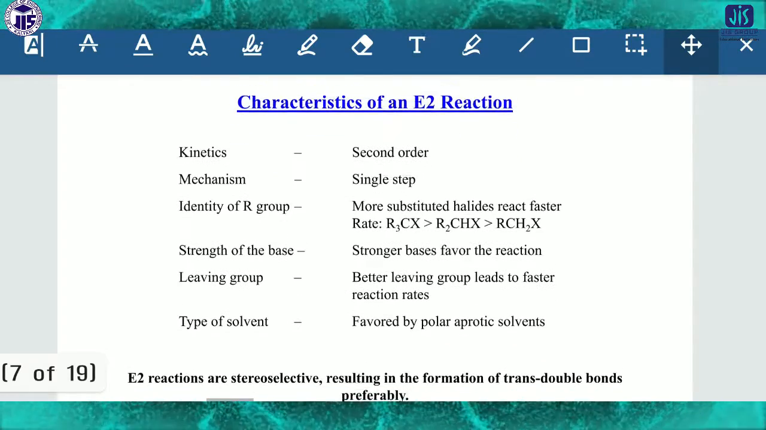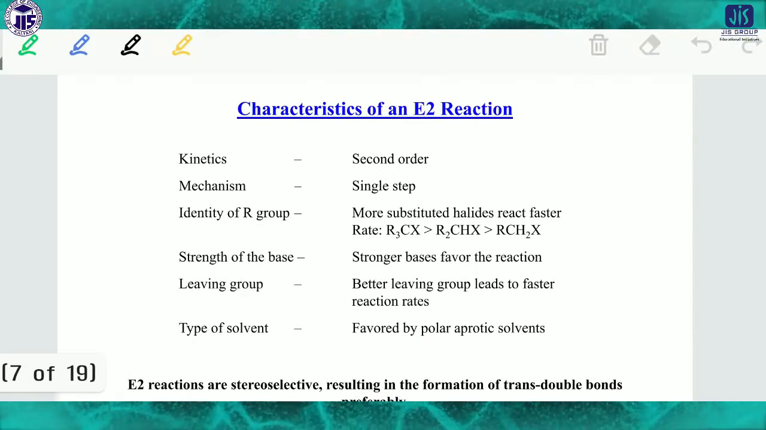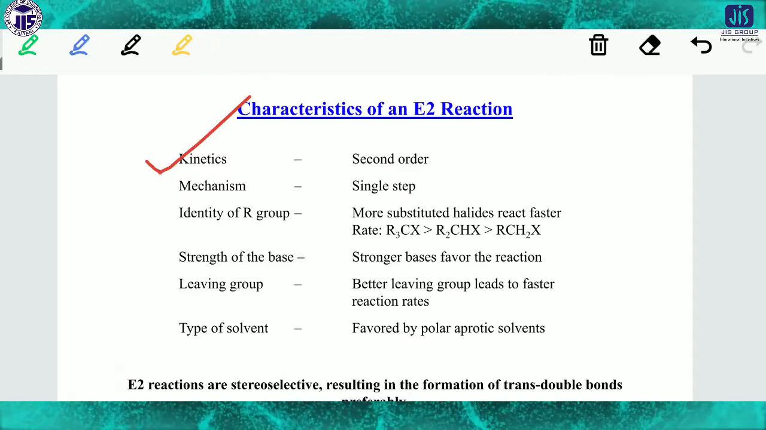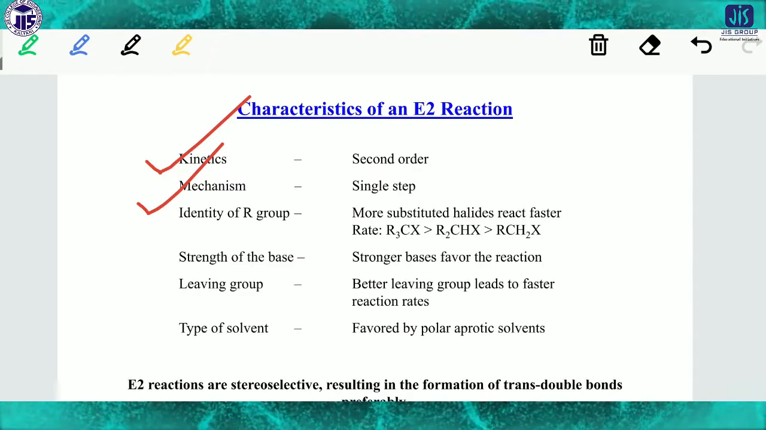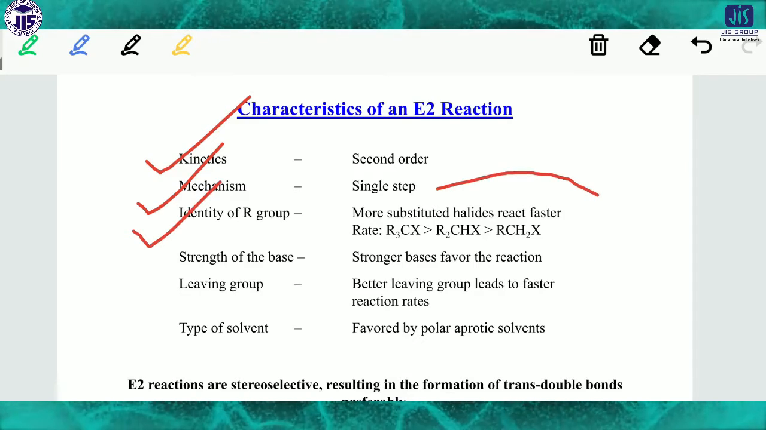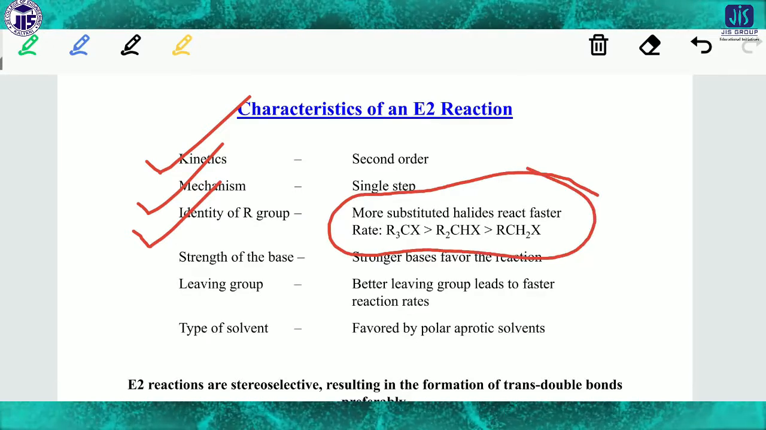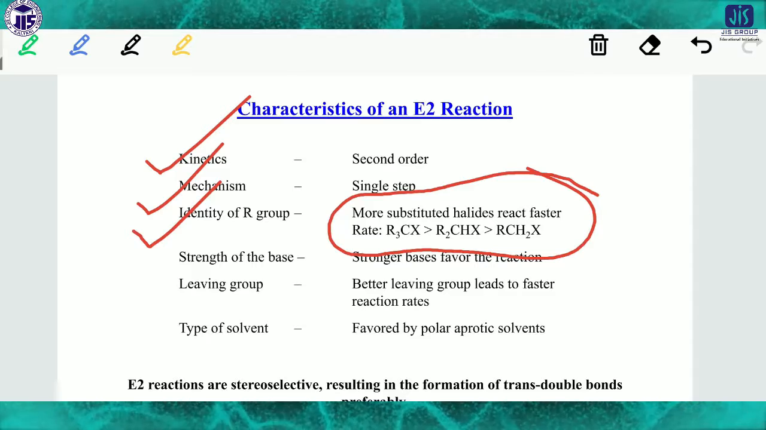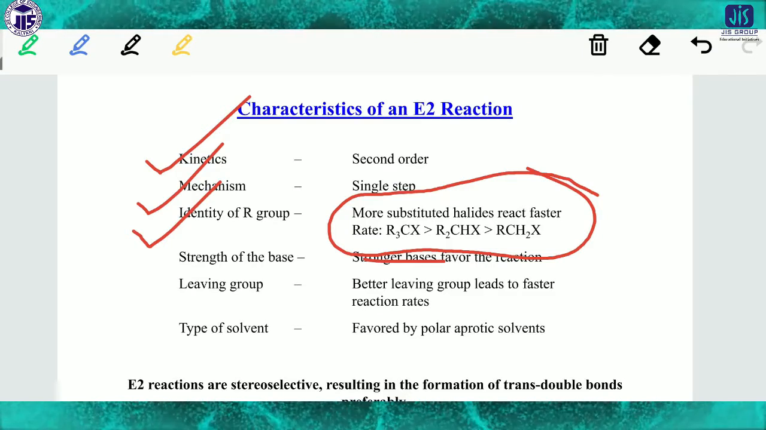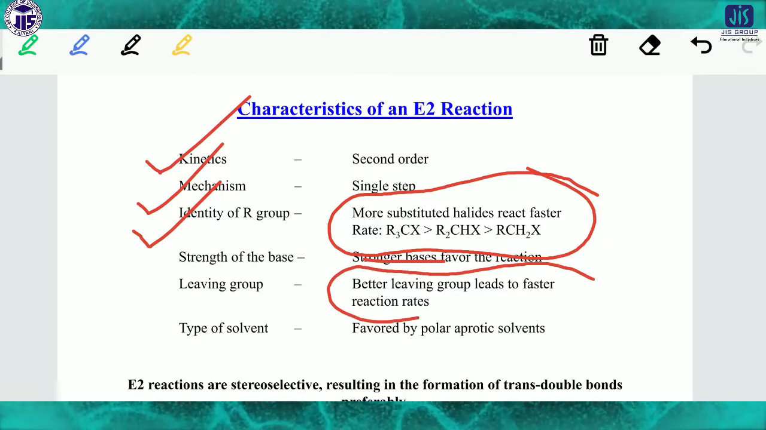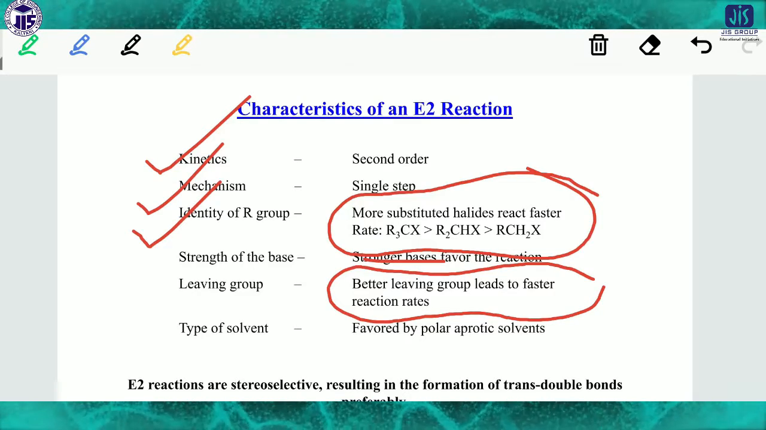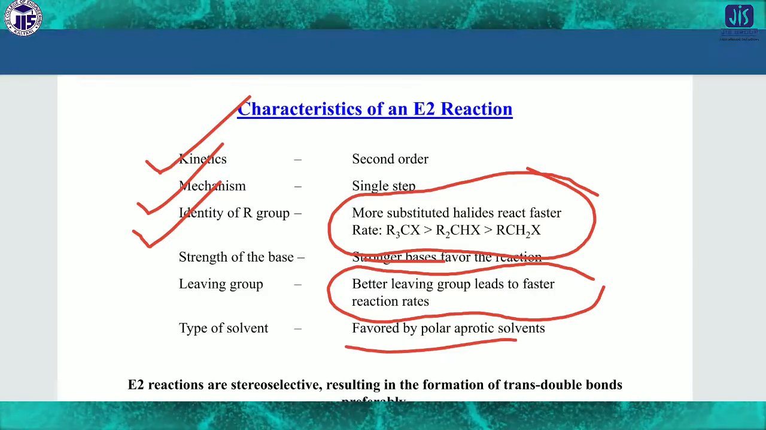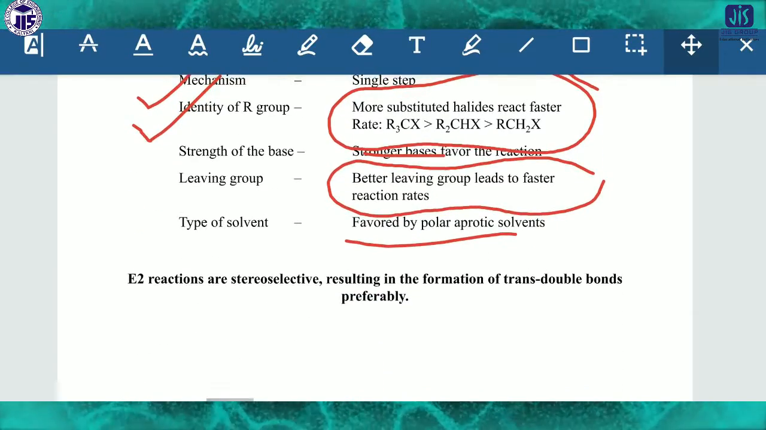Now, the characterization of the E2 reaction. The kinetics are second order, as we already know, and the mechanism is a single step. Regarding the identity of R groups, the more substituted halides react faster. Then there is the strength of the strong base. A better leaving group leads to a faster reaction, and the reaction is favored by a polar aprotic solvent. So all these factors are very important for the E2 reaction.